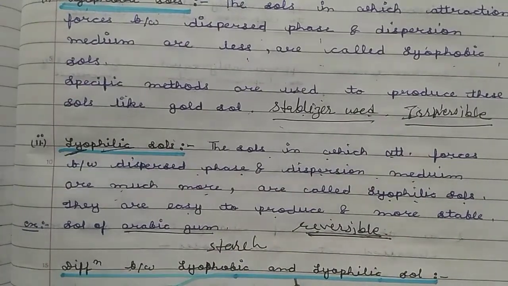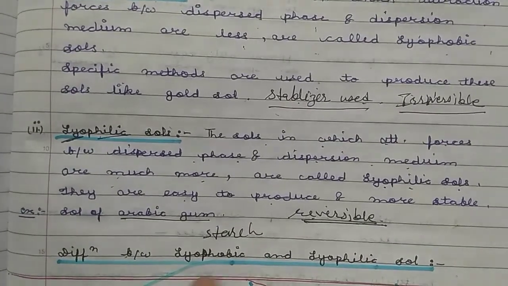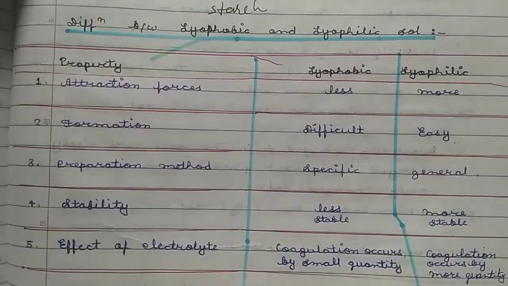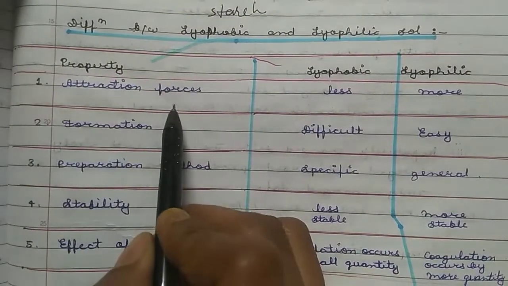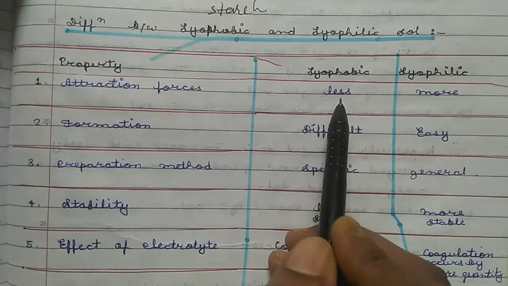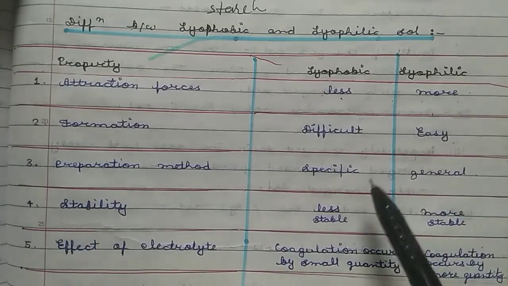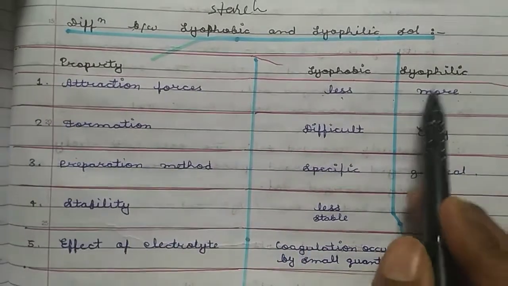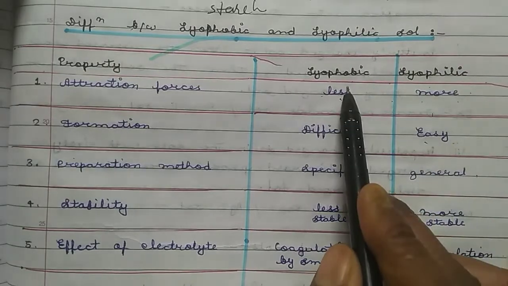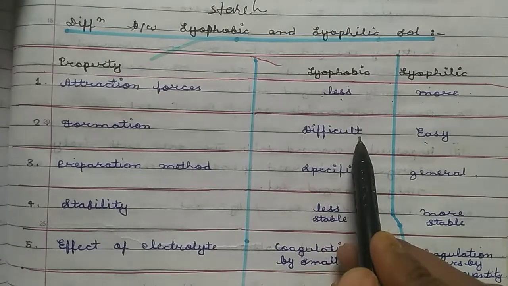Okay, so now we will see the differences between lyophobic and lyophilic sols. First is attraction forces. In lyophobic sols, very few attraction forces are present, while in lyophilic sols more attraction forces are present. Formation: the lyophilic sols can be made easily, while lyophobic sols are made by specific methods, so these are difficult to make.